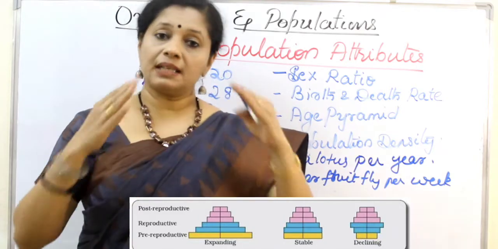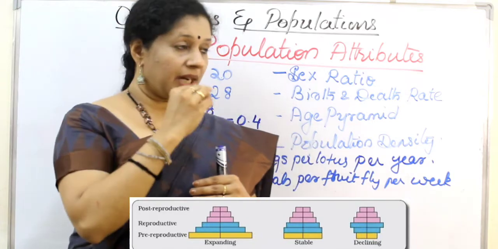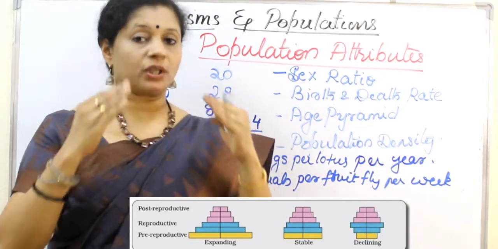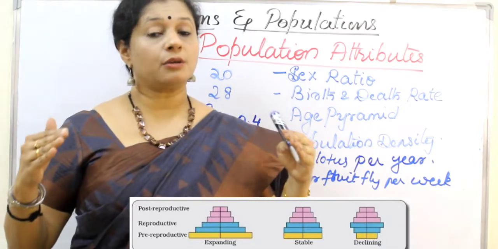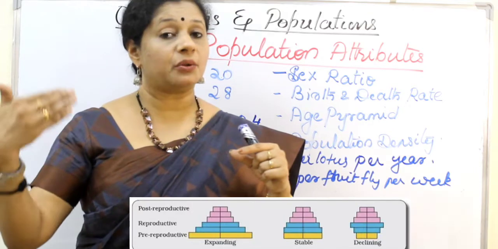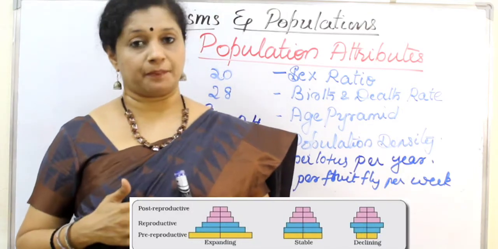So the first one is a typical pyramid shape, where on top we have very few post-reproductive age people. Then comes the reproductive stage, more than that, whereas children are the most. That means in future more members will be added to the population. So it is a kind of expanding population.